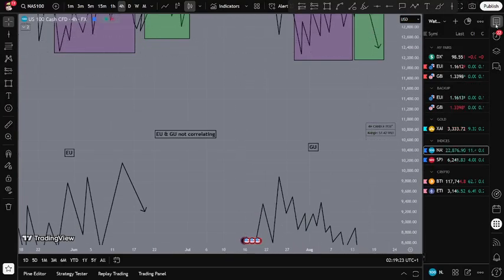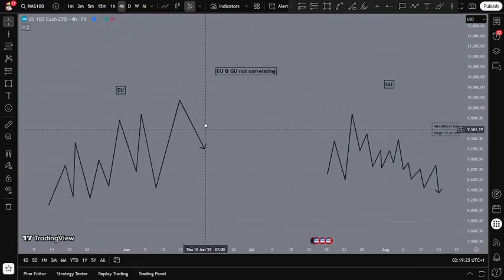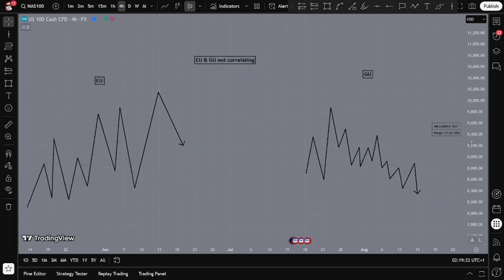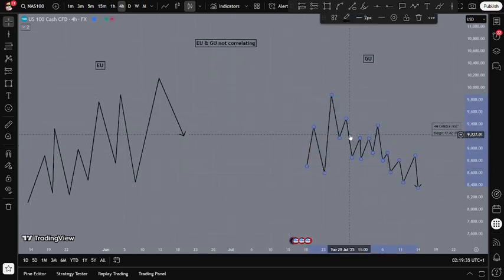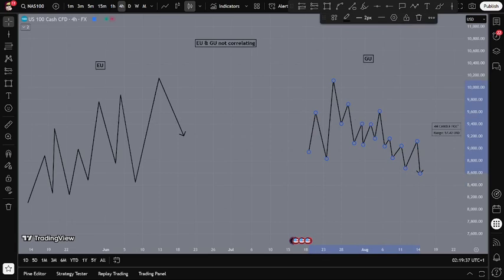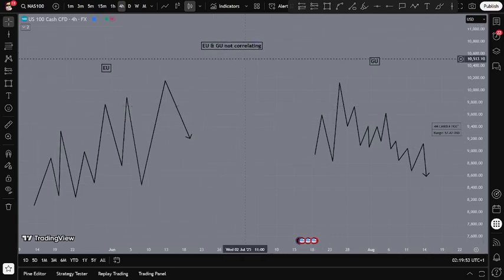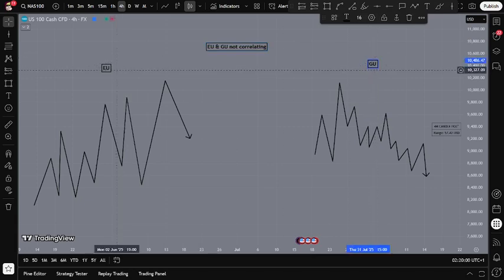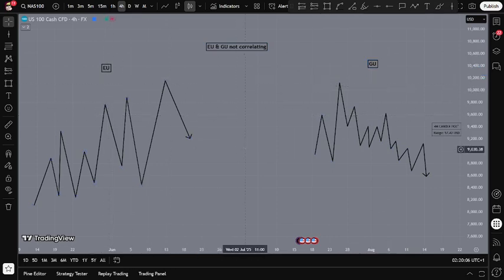Third, EU and GU not correlating. So if these two pairs are not correlating, it means it's a low probability market. And you should probably skip the day if the pairs are not correlating. This is a bit advanced, but what you can do, you can track it with DXY. So if these two are not correlating, go check DXY and see which one is correlating with DXY, then you can monitor the price with DXY.